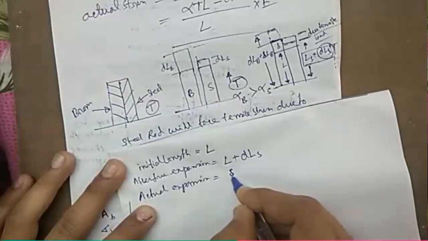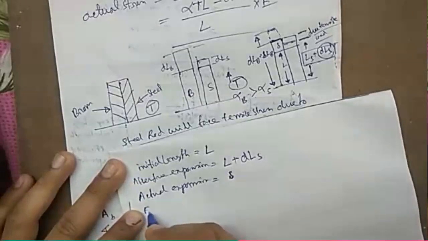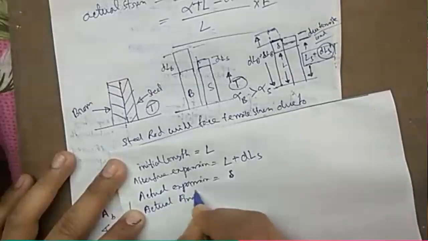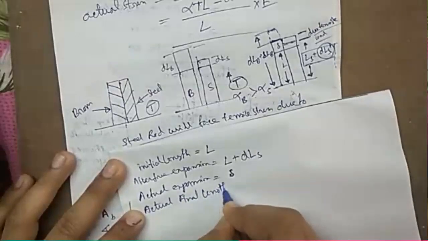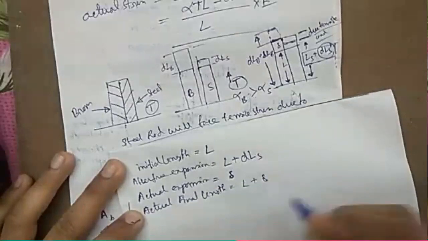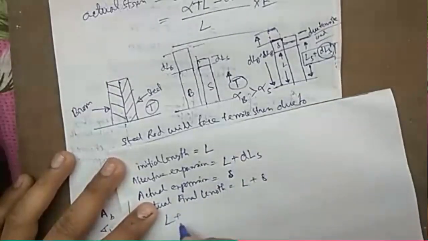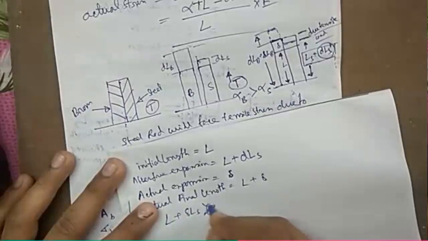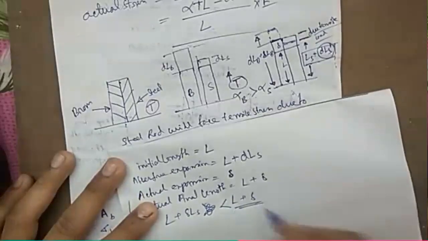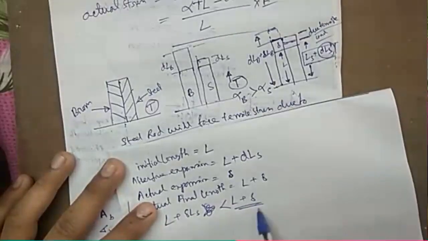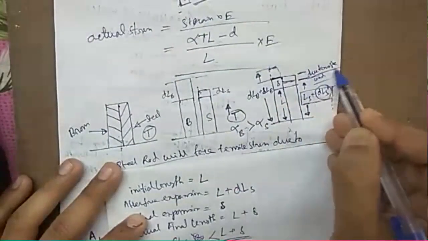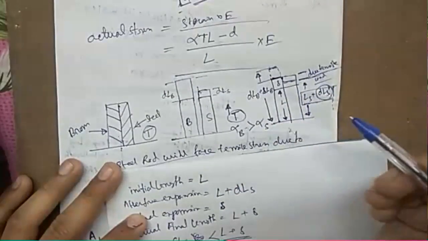So the actual final length is L plus delta, where L plus DLS is lesser than L plus delta. So L plus delta is the bigger one. Why bigger? Because this much is being increased due to the tensile load induced by this brass rod.